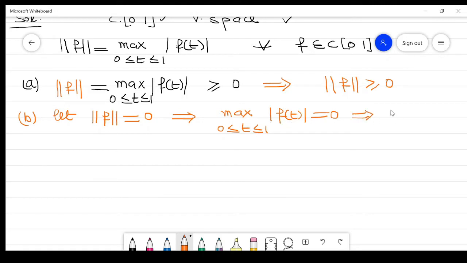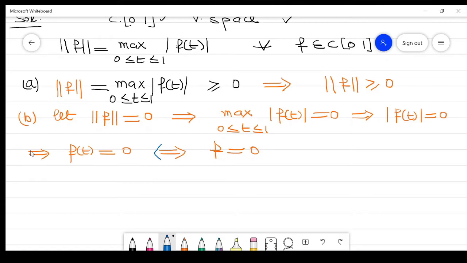Again, if the absolute value is 0, it implies f(t) is equal to 0, which implies f equal to 0. So this is our first part. Now reverse this process. If f is 0, then this value is 0, then the maximum is 0, then the norm is equal to 0. Clear? So it proves property number 2.